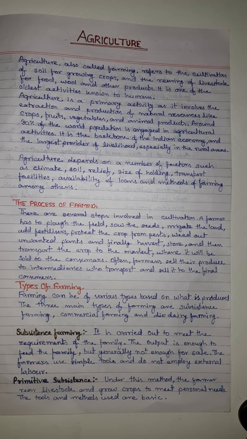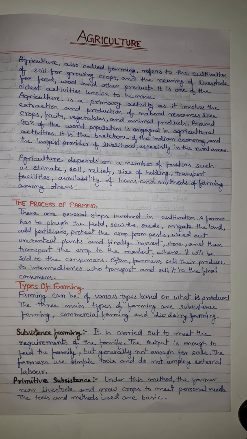Agriculture, also called farming, refers to the cultivation of soil for growing crops and the rearing of livestock for food, wool, and other products. It is one of the oldest activities known to humans. Agriculture is a primary activity as it involves the extraction and production of natural resources like crops, fruits, vegetables, and animal products.